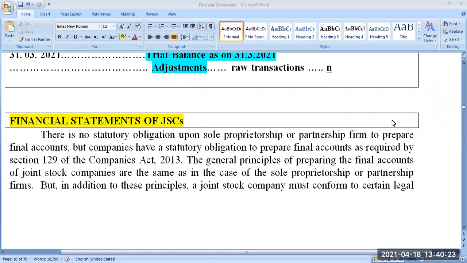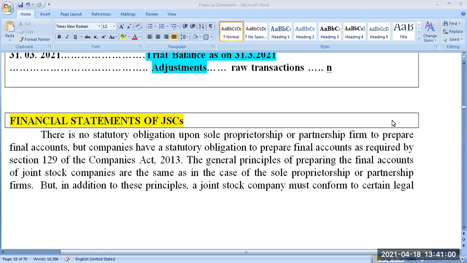Simple. So trial balance is just a statement. That's what I need. The gentleman is telling, just a statement. Okay, if it is a statement, it should contain something, what it is containing? It is containing the balances of ledger account. That's it. All of you are telling correct, same only, but a little more refined one. That is, trial balance is a statement which consists of the balances of all the ledger accounts on a particular day.